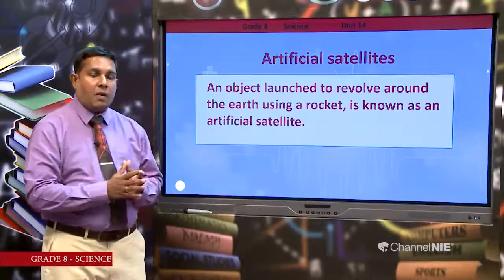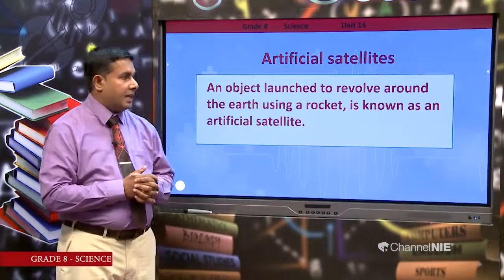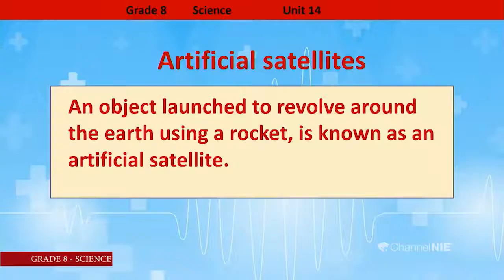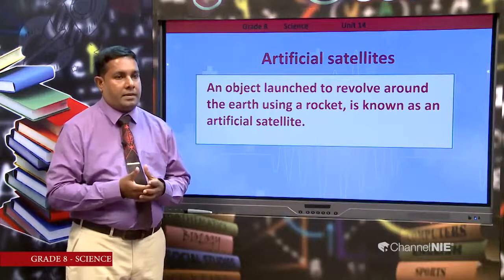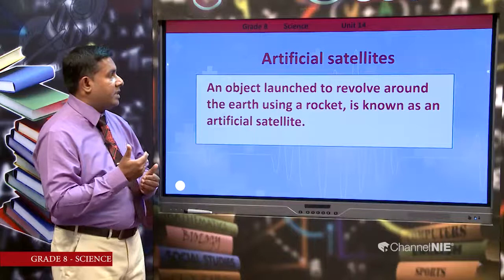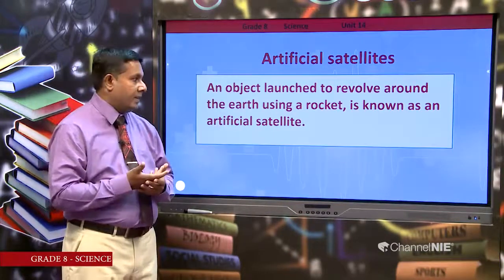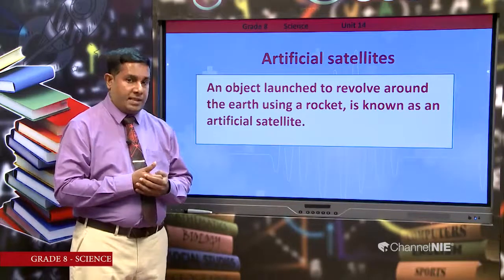Then what are called artificial satellites? An object launched to revolve around the earth using a rocket is known as an artificial satellite. Then again, shall we focus on what artificial satellites are. Artificial satellites are objects launched to revolve around the earth using a rocket. They are called artificial satellites.